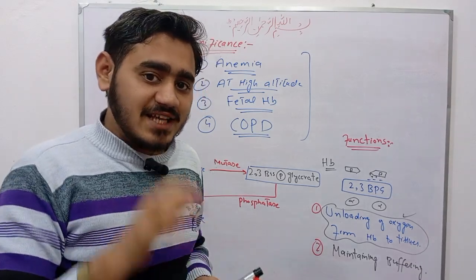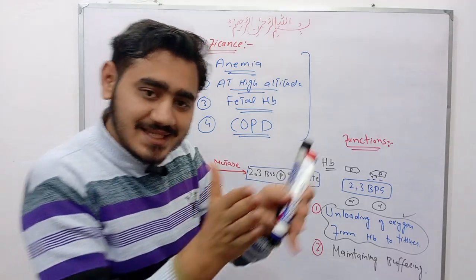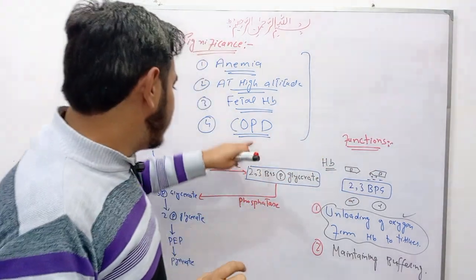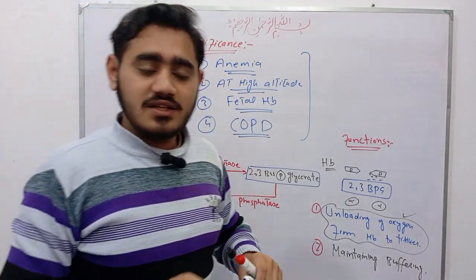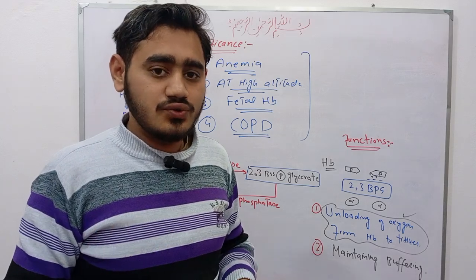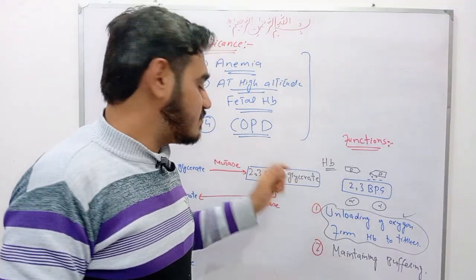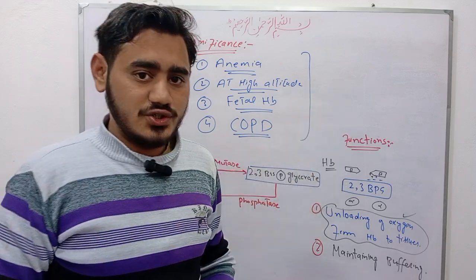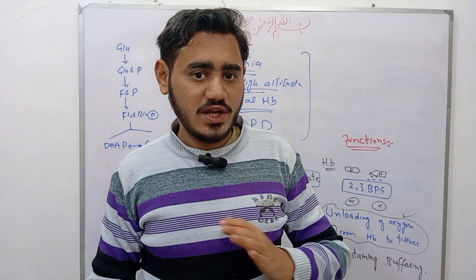there is less affinity for 2,3-bisphosphoglycerate but high affinity for oxygen. So there is a placental transport of oxygen from the placenta to the fetus. And in the case of chronic obstructive pulmonary disease, there is also less availability of oxygen to the various tissues. So in that condition, this pathway takes place and it is responsible for unloading of oxygen from hemoglobin to various other tissues. So students, it was all about the Rapoport-Luebering cycle.